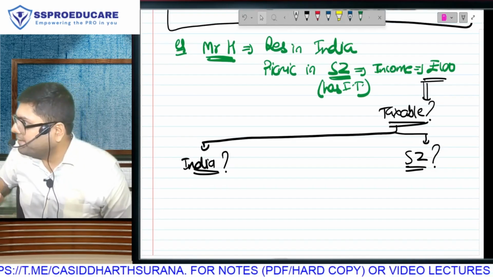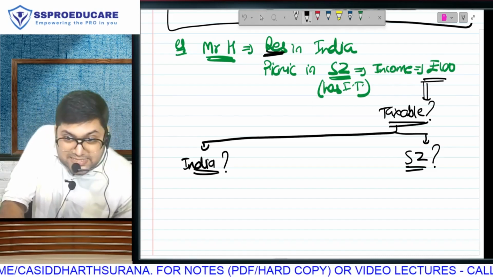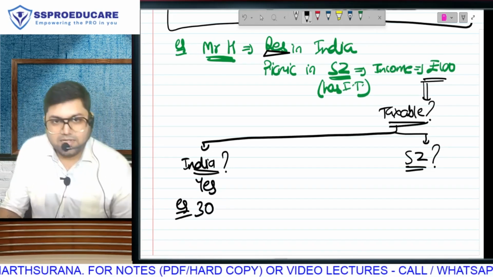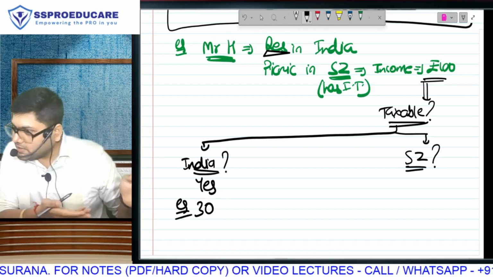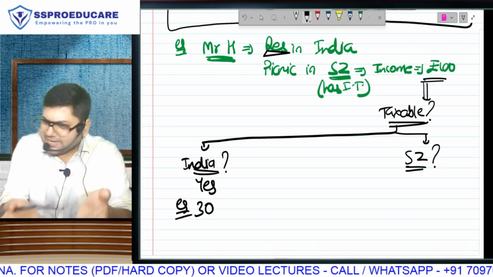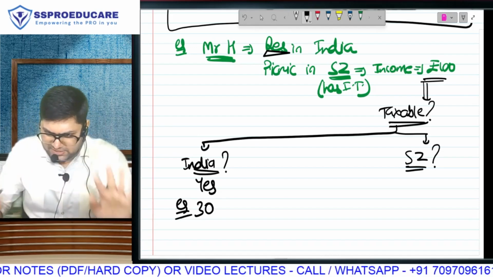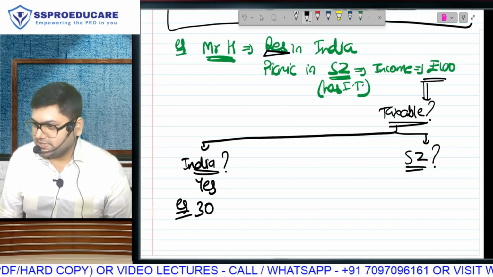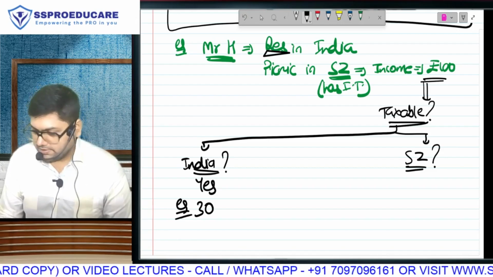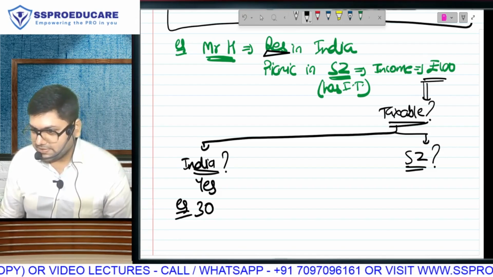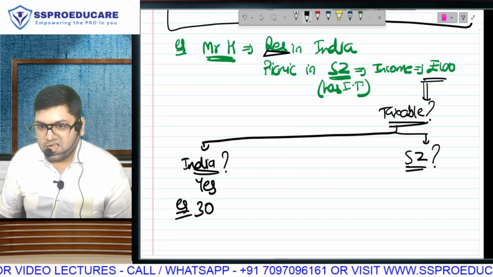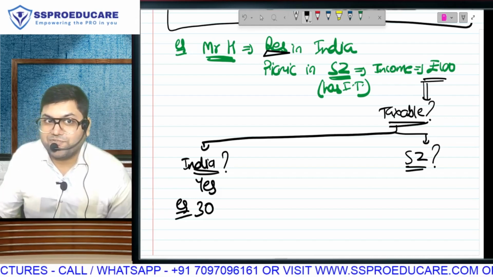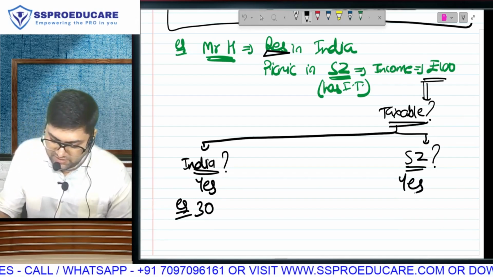Yes, it is foreign income, but you are a resident, and therefore yes, it is taxable in India. Let us take an example. Hardik falls in India, so tax rates we are aware; assume the rate is 30%. And is this income going to be taxable in Switzerland? Yes. He is a non-resident over there. He is a resident of India, but that is his country of source, and therefore it will be taxable there also.